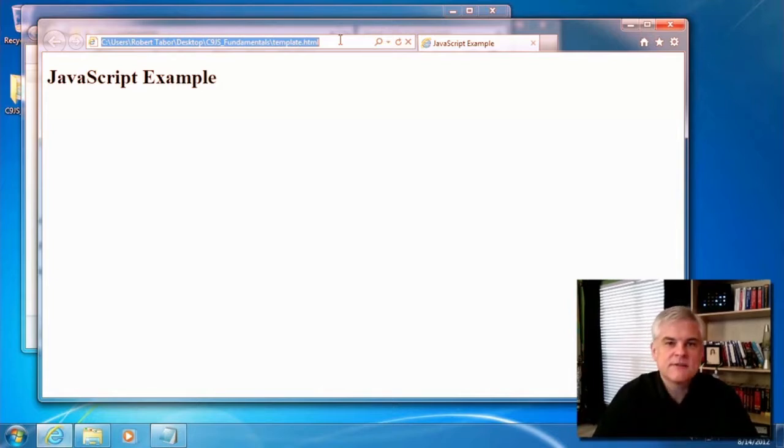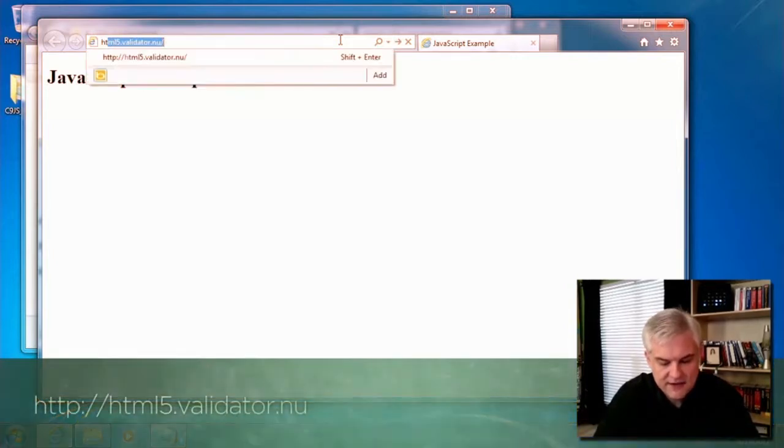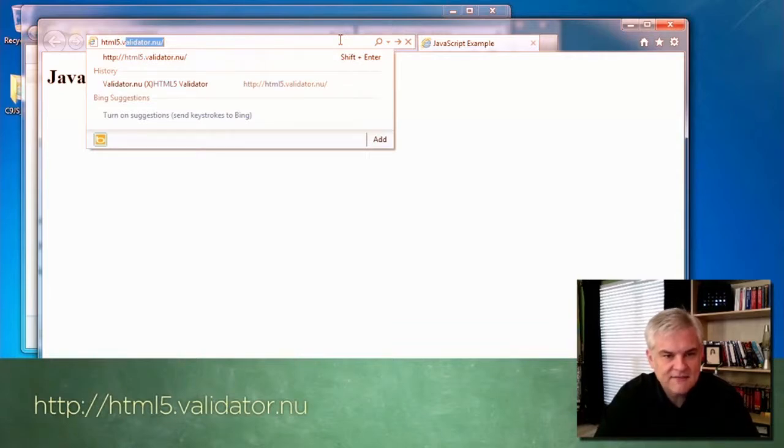And there are a number of different validators out there that are available for HTML5. And the reason we're doing this is to make sure that if we've made any mistakes, we correct them here in our template so that we don't have to keep fixing that problem every time we use the template to create a new example. All right, fix it once. So my personal favorite HTML5 validator is HTML5.validator. You see I've visited it a couple times already.